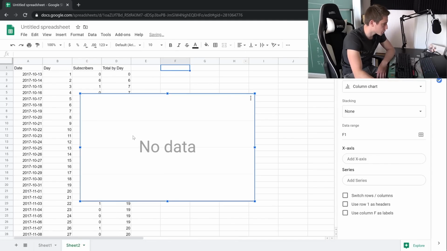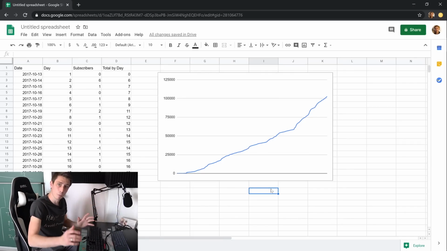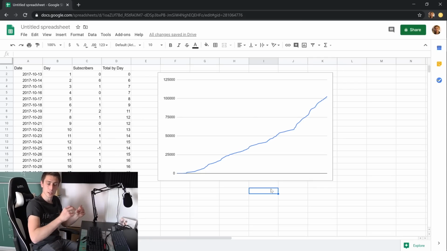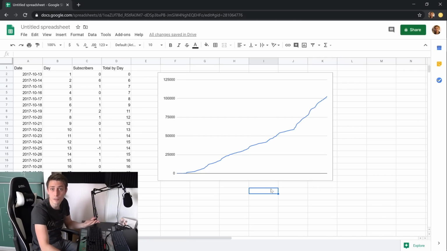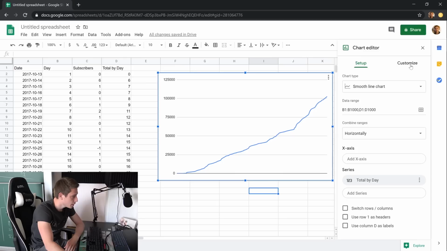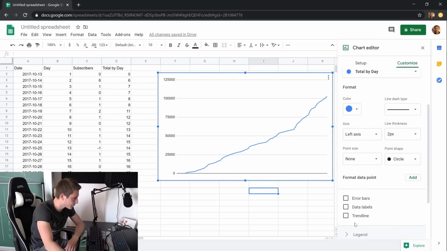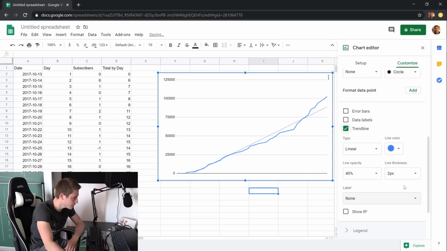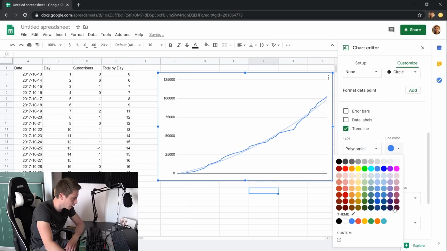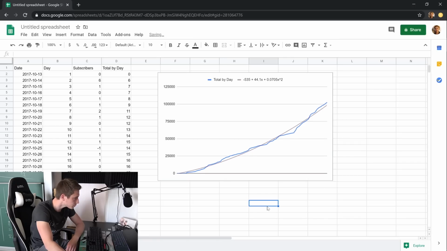Let us insert a chart yet again. This chart, like I said before, is more accurate because we have more data in it, so the polynomial approximation is going to be better somehow. I believe maybe it's worse, it really depends on the error that we are going to have. But let us just insert a trend line into here. This time I would only like to go with polynomials. Second degree, line color is black yet again, and label the chart using an equation.